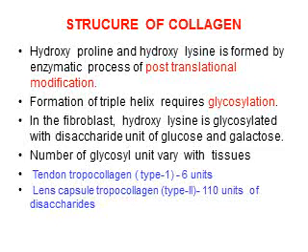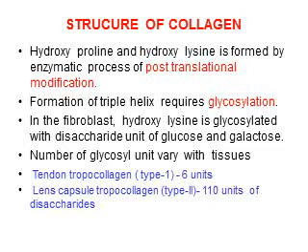The formation of the triple helix requires again glycosylation. So these modifications, hydroxylation and glycosylation, occur within the cell itself.